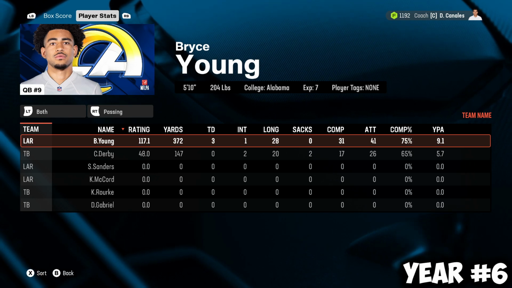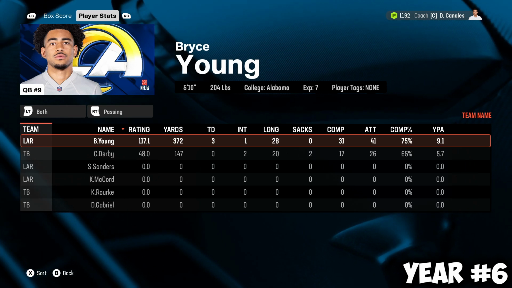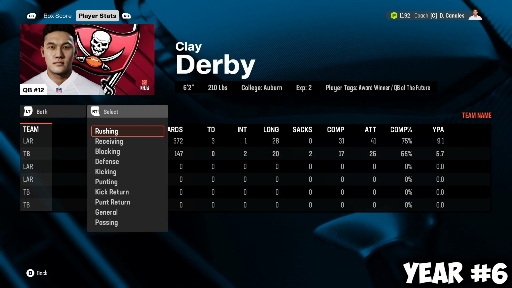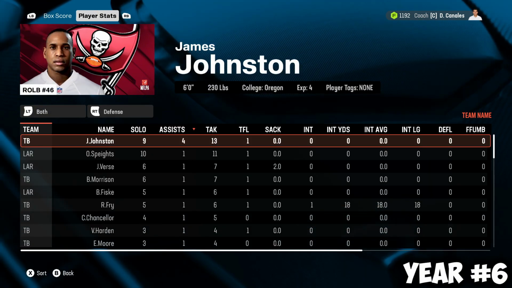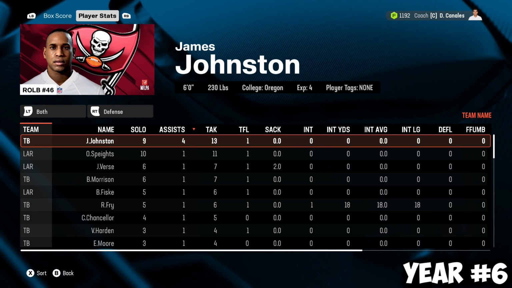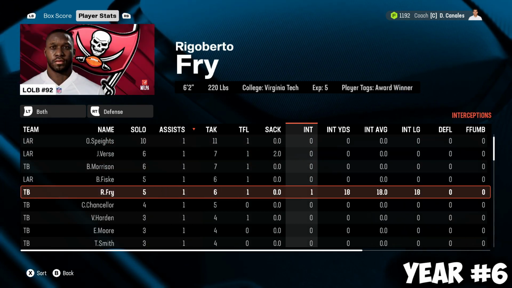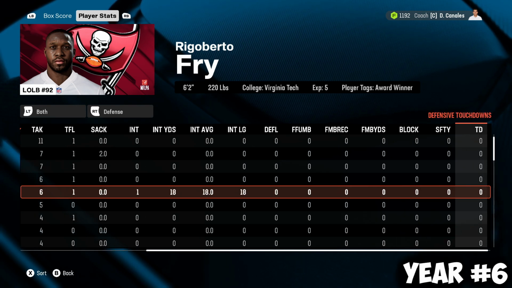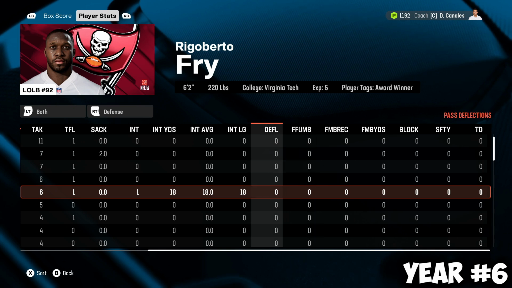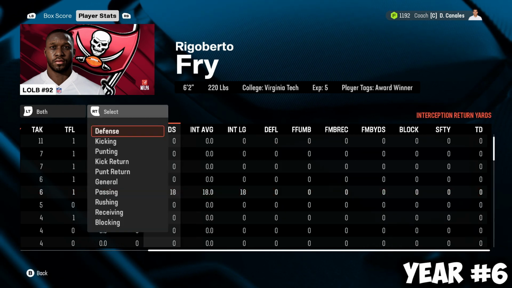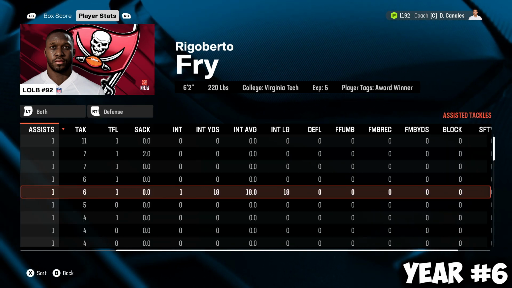Bryce Young, the former Panther, is a Ram. Bryce Young just got sent there to destroy Rigoberto Fry's team. It was a 6-tackle game, 1 tackle for loss, an interception. Rigoberto Fry had an interception. So Bryce Young's only interception was thrown to our guy, Rigoberto Fry. But other than that, this team, man,